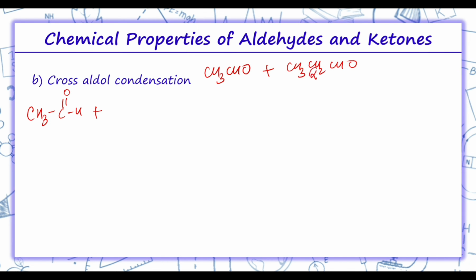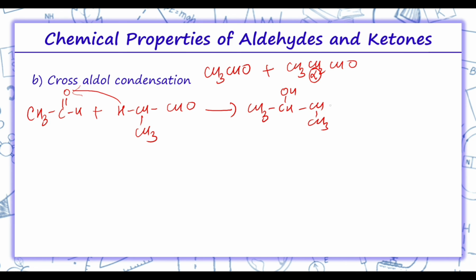So alpha carbon will be this one. This is alpha hydrogen. I will be writing over here alpha hydrogen CH, and this is CHO, and this one is CH3. So this will shift over here. Thus we will get CH3 CHOH CH CH3 CHO. Now again the removal of water will take place. So when water will be removed, we will get CH3 CH double bond C CH3 CHO.